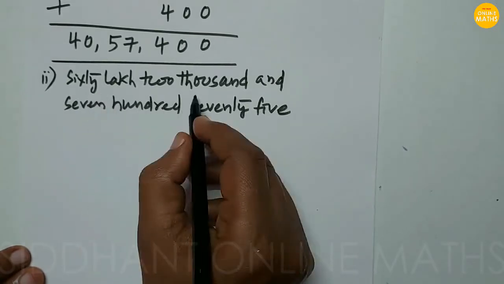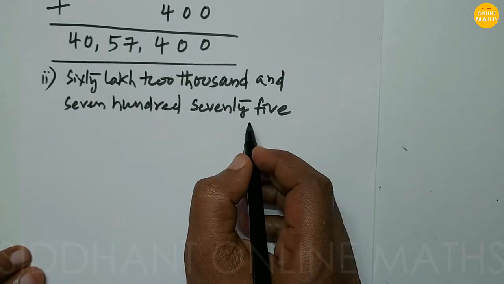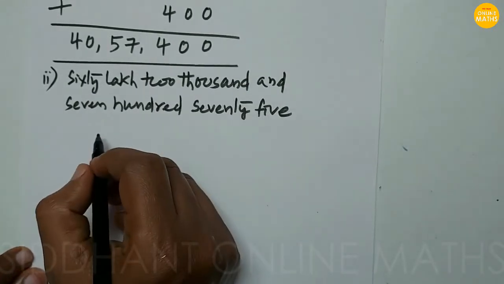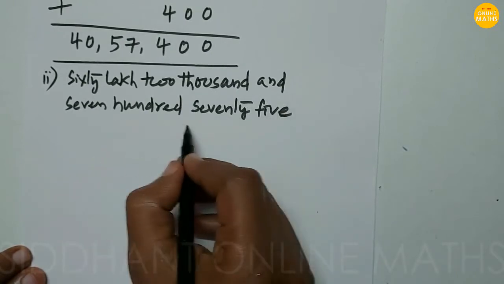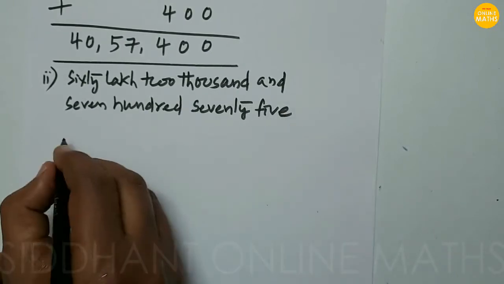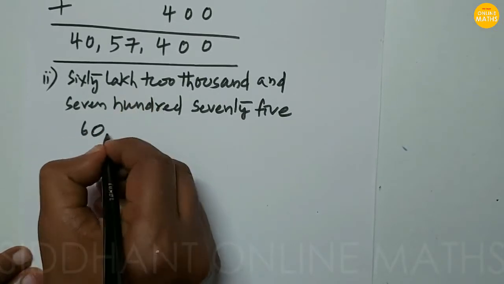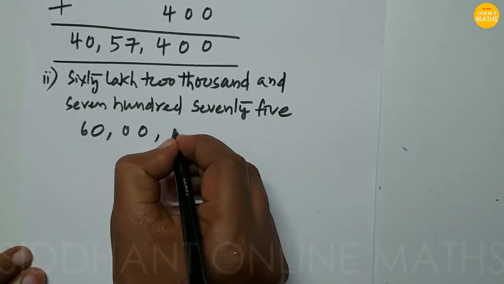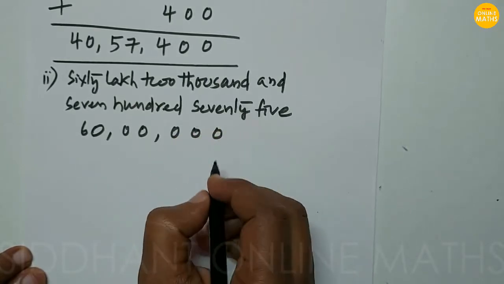So 60 lakh 2,775. So next problem, 60 lakh 2,775. So first we are going to write 60 lakh. So 60 lakh. After that 2,000 we are going to write.